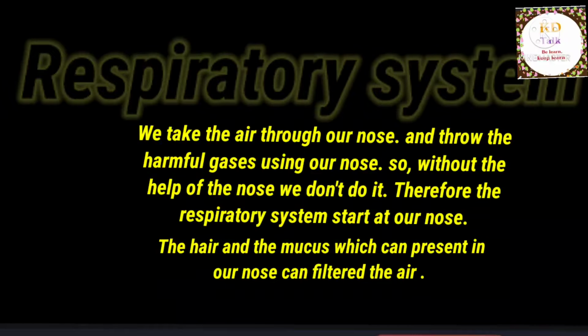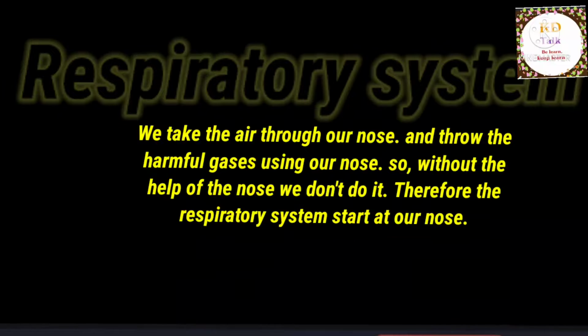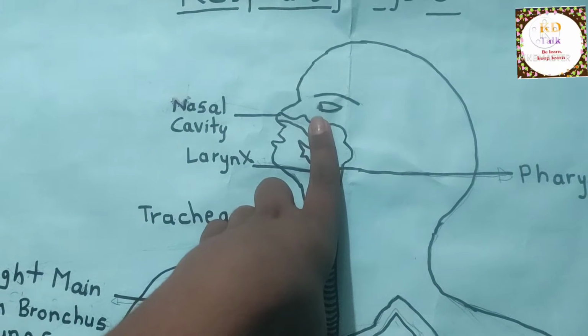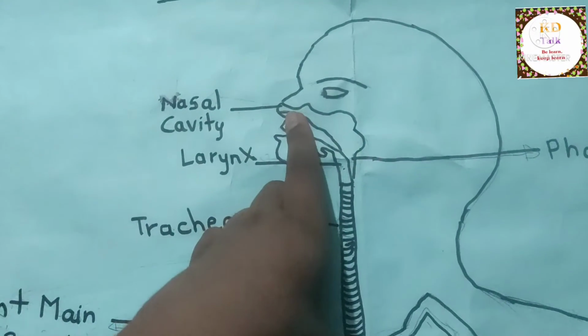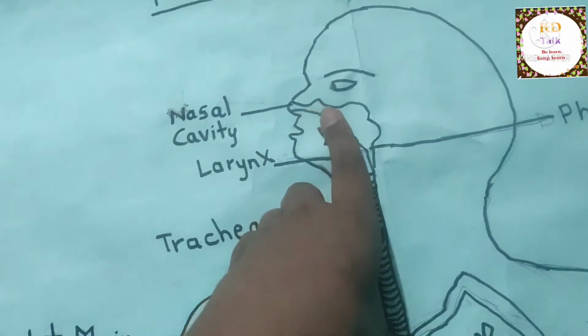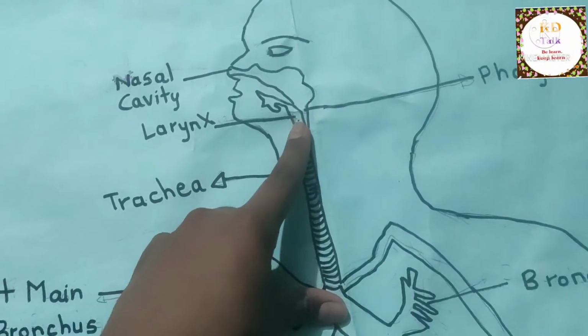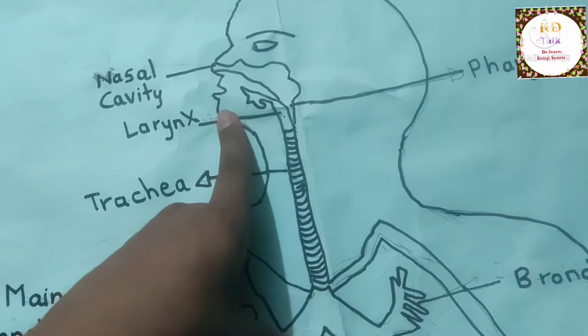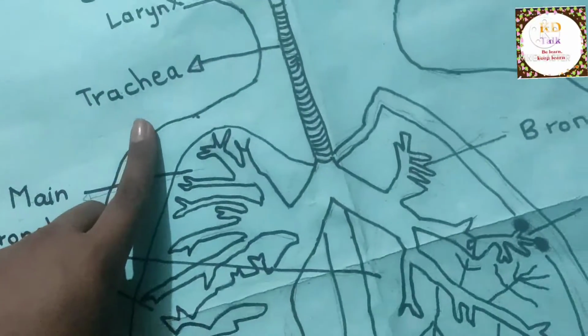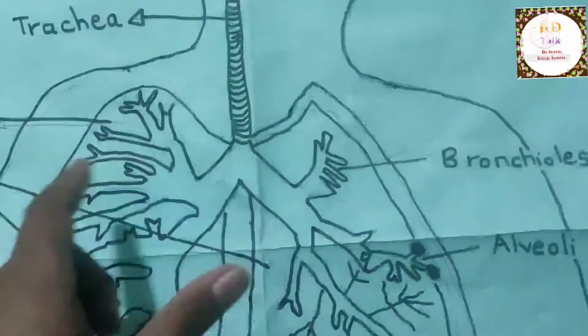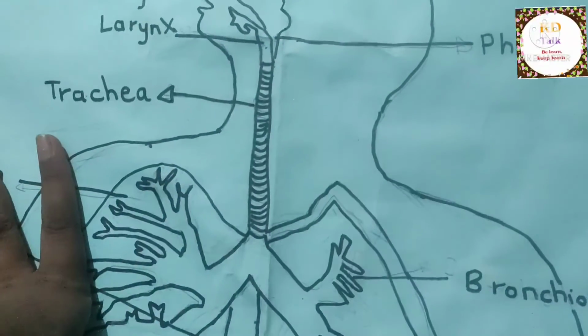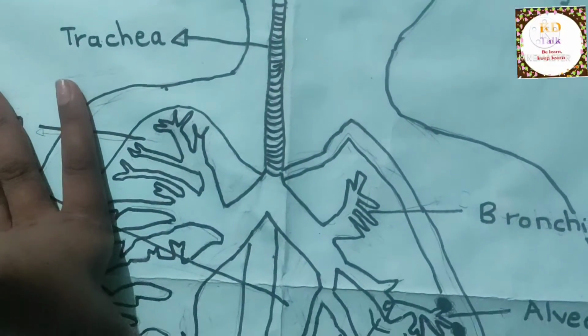to the windpipe. So you can see this is a nasal cavity. The air which we take is filtered through the hair and mucus present in the nose, goes to the nasal cavity of the nose, and then the nasal cavity will take this air to this windpipe. This is a windpipe, and the first part of the windpipe will be attached to the first lung, and the second part of the windpipe will be attached to the second lung.